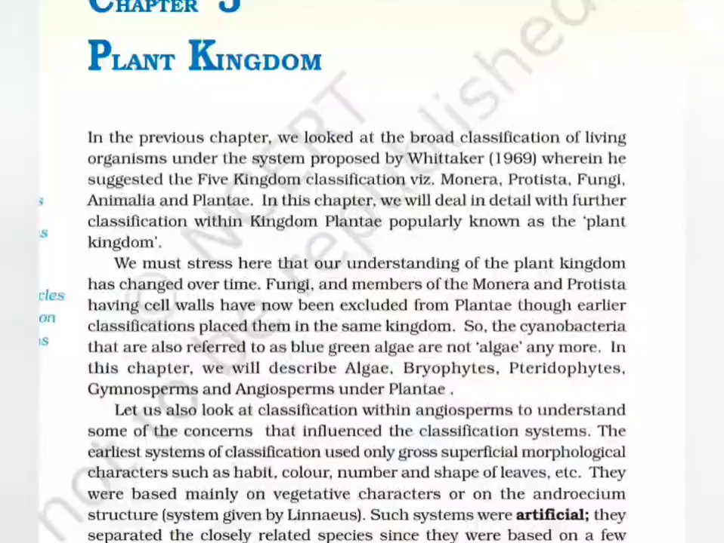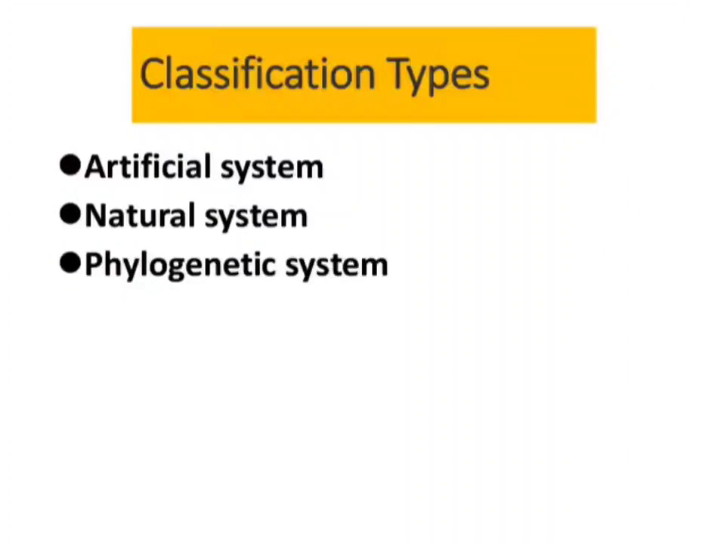What system do we follow when we classify the living organisms so that it is scientific? From time to time, different systems were proposed by different people. So all these systems can be grouped into 3 categories. These 3 categories are artificial system of classification, natural system of classification, and phylogenetic system of classification. Let us study a little bit more about these systems of classification.